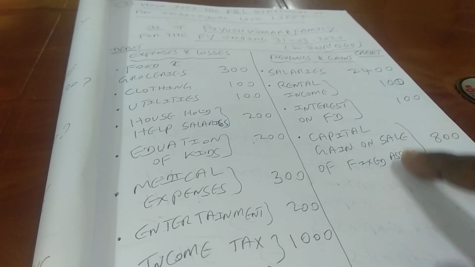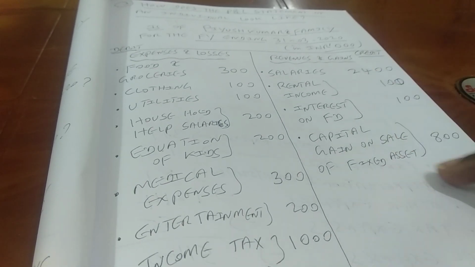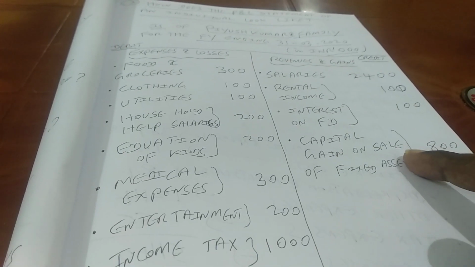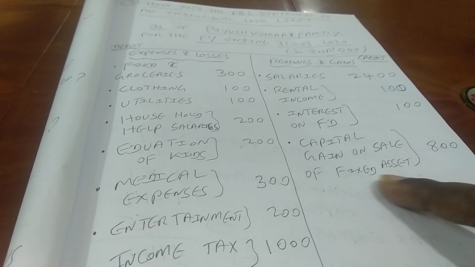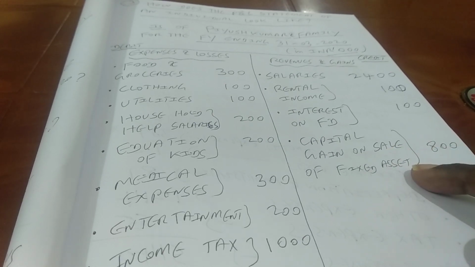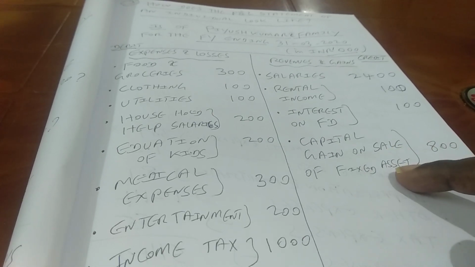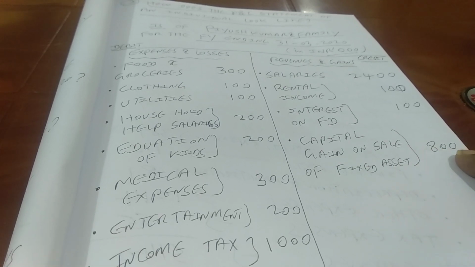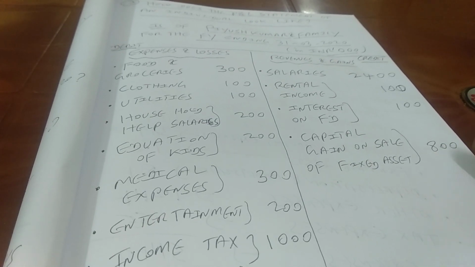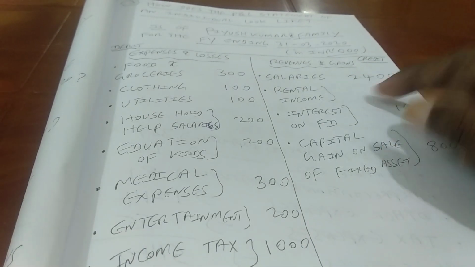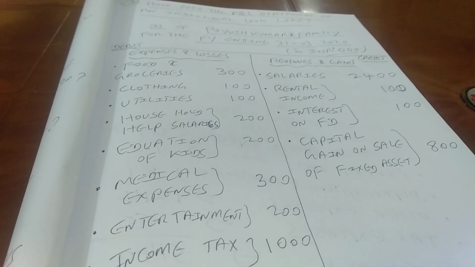And the last one I have written here as an example for non-core income, non-core revenue, right? You can call it as gain here. That is capital gain on sale of fixed asset. That means the difference between the purchase price and the sale price. For example, a land or building, if it is sold by them, they have made a gain which is known as capital gain, which amounts to 800,000. So that means here the revenue is basically salaries and the gains are the other three items which are coming to you because of your non-operating activities.